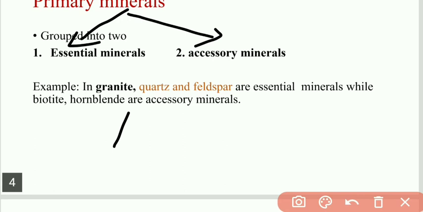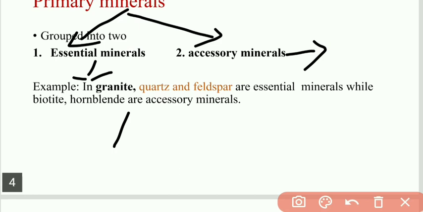Essential minerals means that in a particular rock, the majority of the minerals present are the essential minerals, and accessory minerals are present in minor amounts. So essential is the major mineral, and accessory minerals are present in minor amounts.